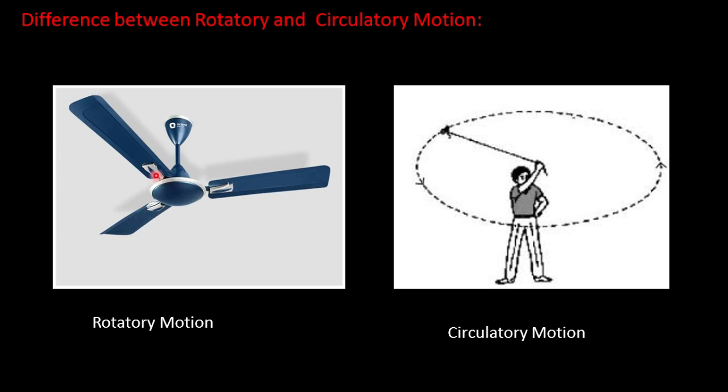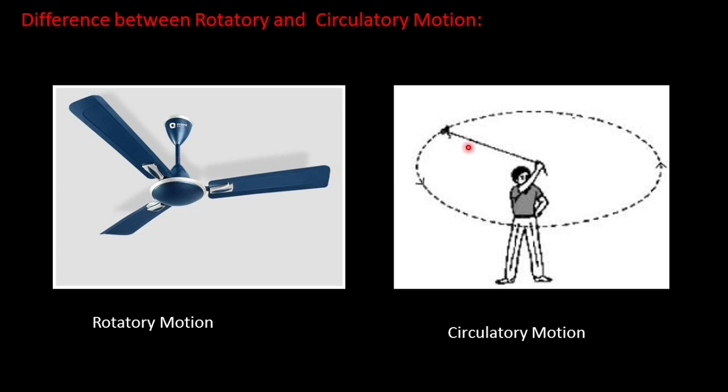In this leaf, this part is very near to the axis and this part is far away from the axis. So, the part near the axis moves a lesser distance and the part away from the axis moves more distance.